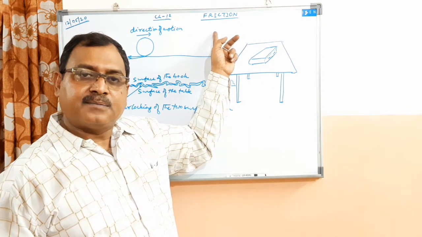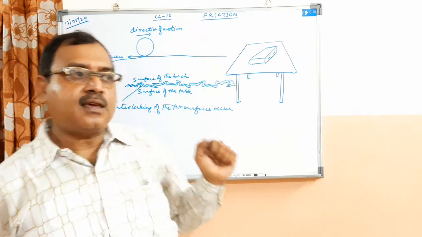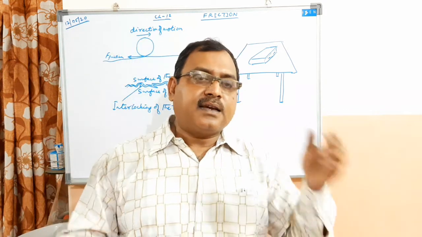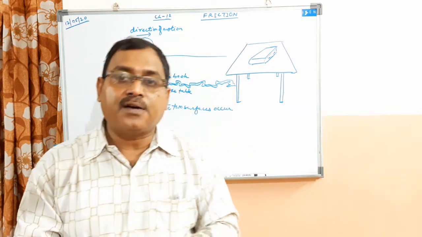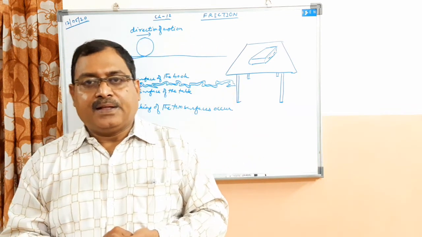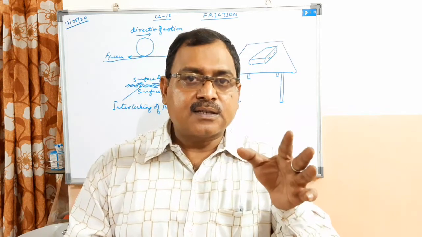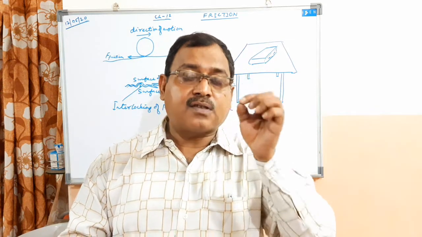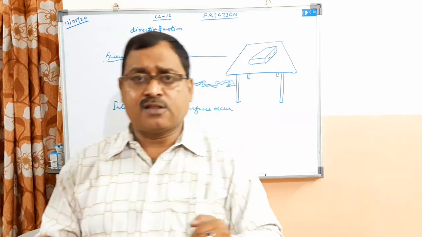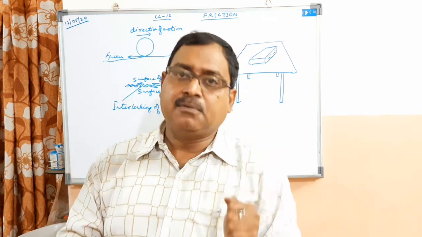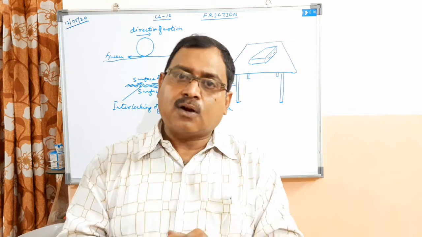Did you understand? So friction actually is because of the interlocking of the surfaces in contact with each other. The projections in the surface of the book will enter the depressions in the surface of the table, and thus they will interlock with each other.